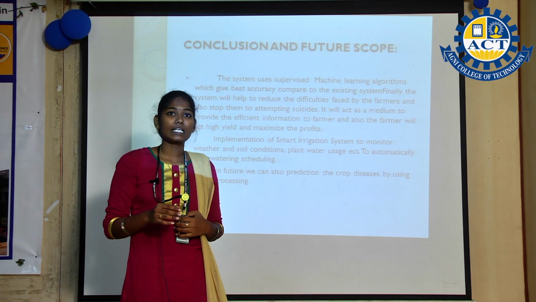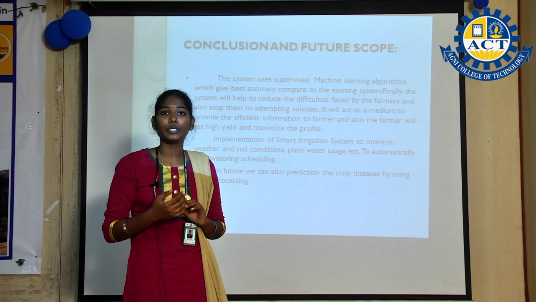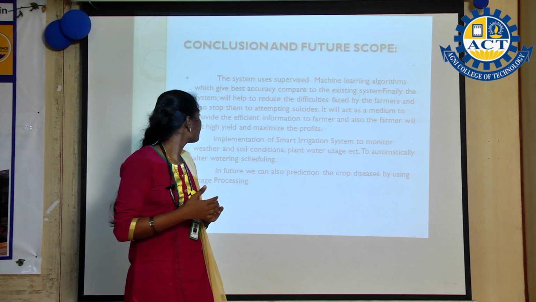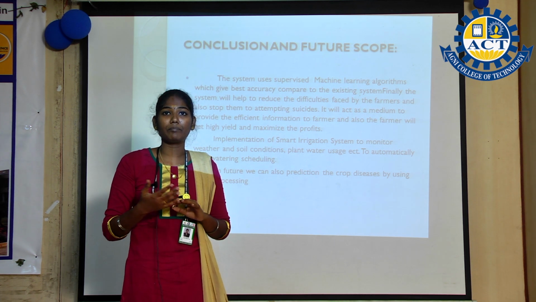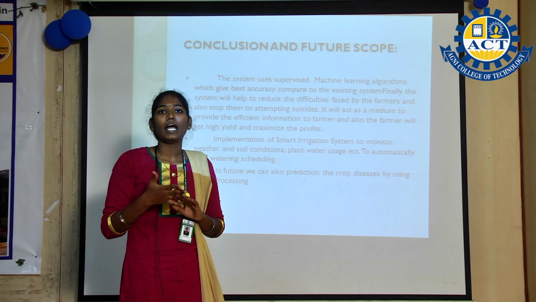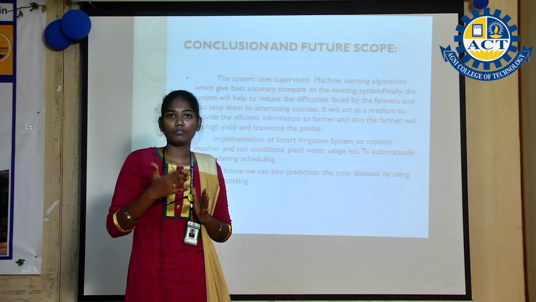Conclusion: the system uses supervised machine learning. It helps to reduce the problems. It will give the best accuracy compared to the existing system, and also it reduces the difficulties which the farmer faces.